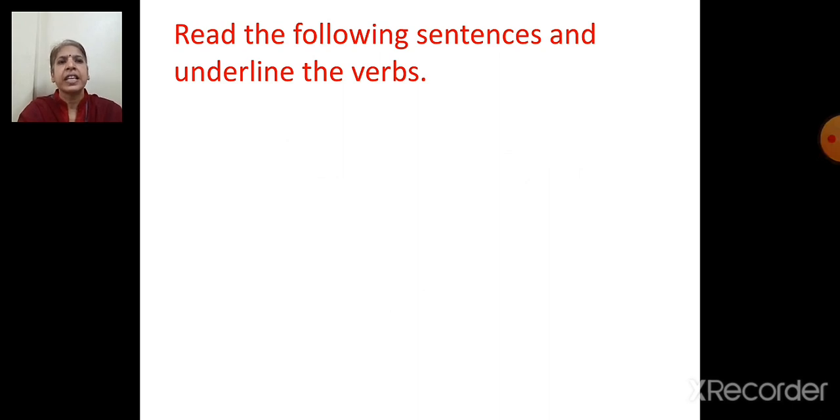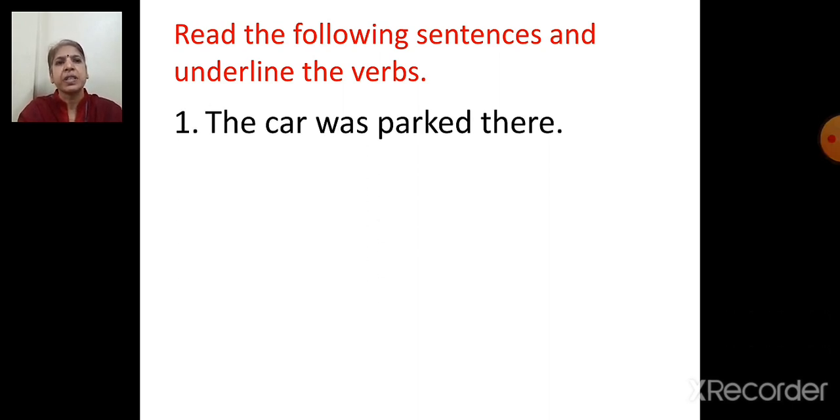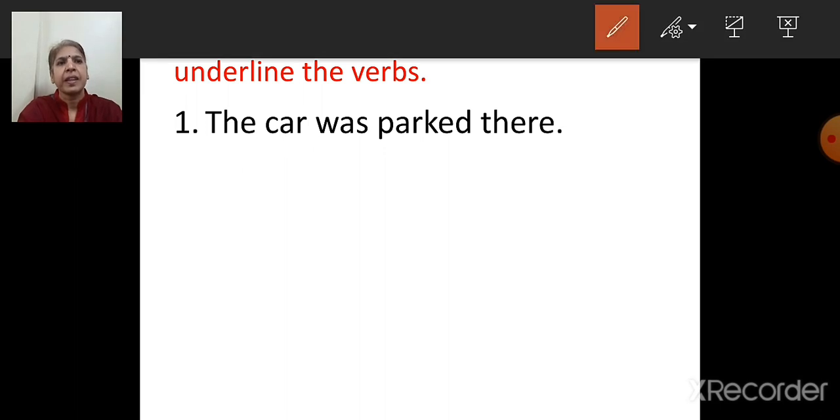Read the following sentences and underline the verbs. First sentence is, the car was parked there. So which is the verb here? Verbs are action words, doing words. So here the verb is was parked.